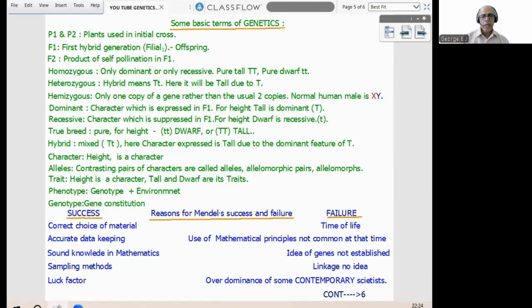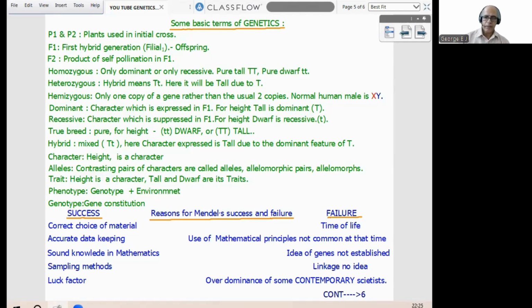Now hybrid. Hybrid means a mixture. Capital T, small t is a hybrid. But that hybrid, capital T, small t, contains capital T. The character will be expressed as tall, and that is why tall is supposed to be dominant.